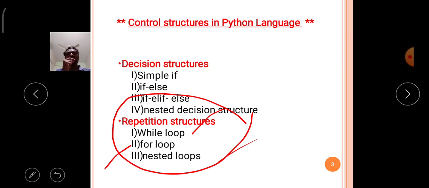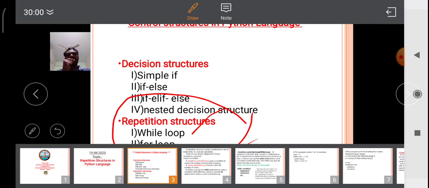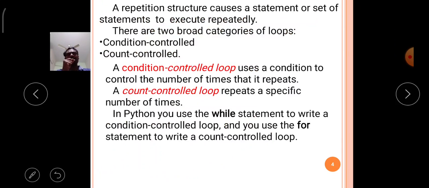These three types of looping control structures we will discuss in today's class: how the while loop is executed and how the for loop is executed, and what is the importance of nested looping in the program.